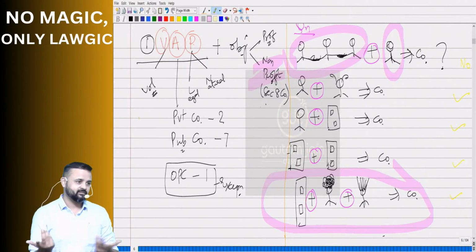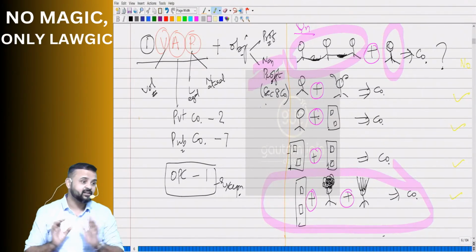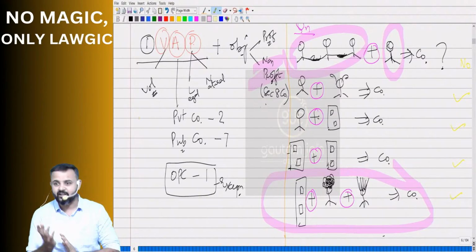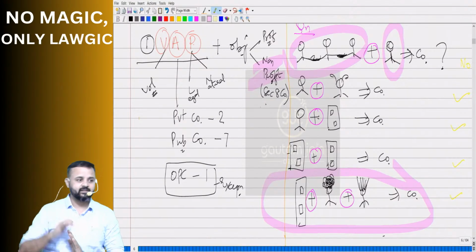Don't say under ROC. Keep the English correct. Simple English but grammatically correct. The word under means something different. So we cannot say under ROC. We'll say under the Companies Act.